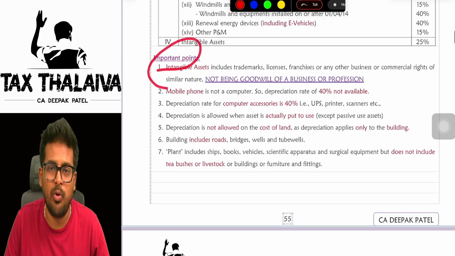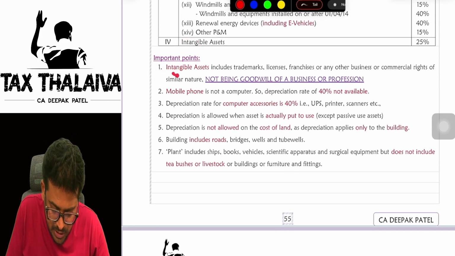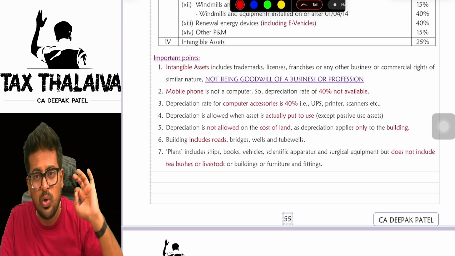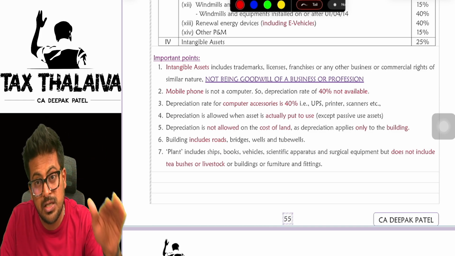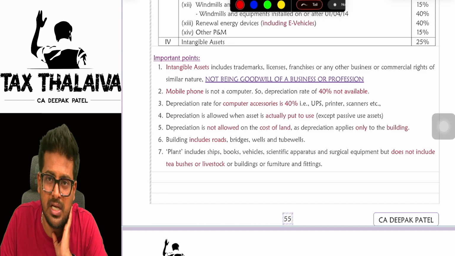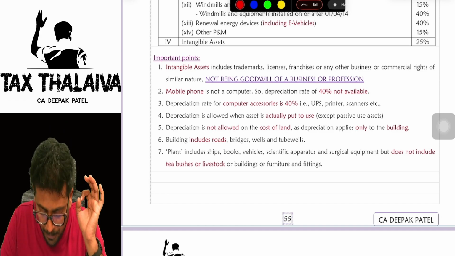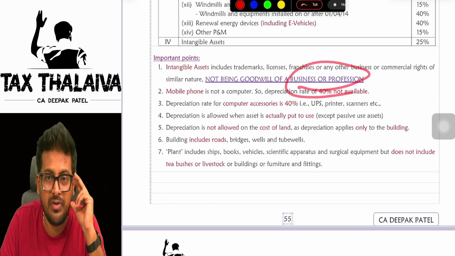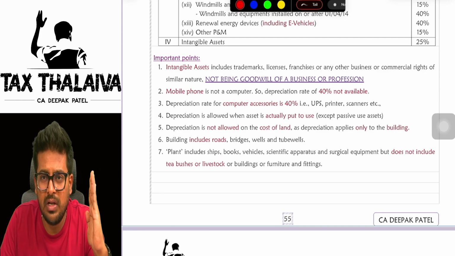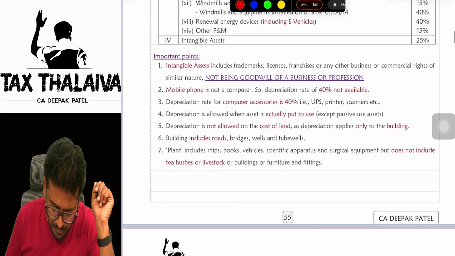Now there are some important points. In intangible assets, till very recently, goodwill of a business and profession was eligible for depreciation. But very recently, they have removed goodwill of a business and profession for the purpose of depreciation. So now you cannot claim depreciation on goodwill of a business or profession.